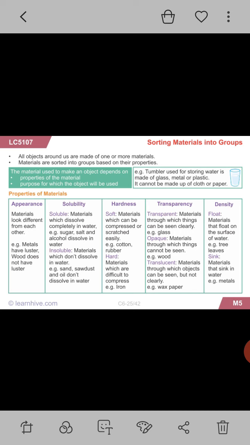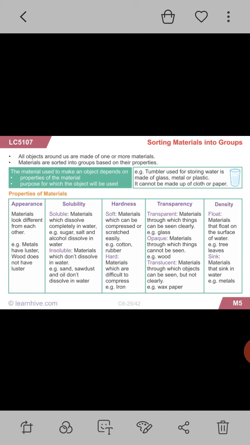Hardness. Hardness is subdivided into two parts, soft and hard. Some materials can easily be compressed. When you touch them, your finger goes inside. So on the basis of touch, on the basis of their compressing nature, you are able to classify. And hard: some materials are difficult to compress, they are hard in nature, so you can easily find out, like iron and wood.